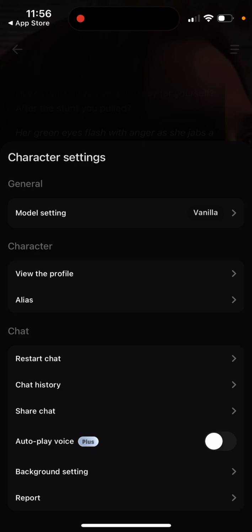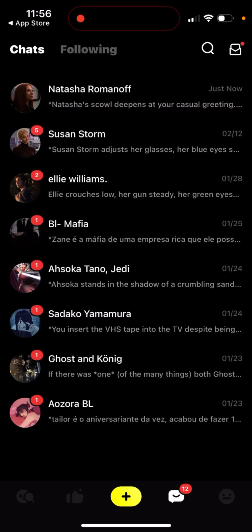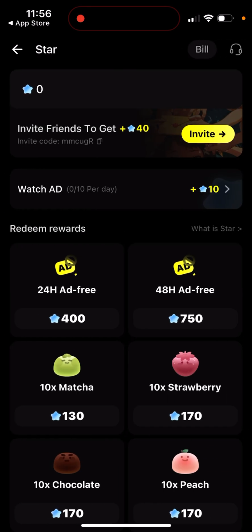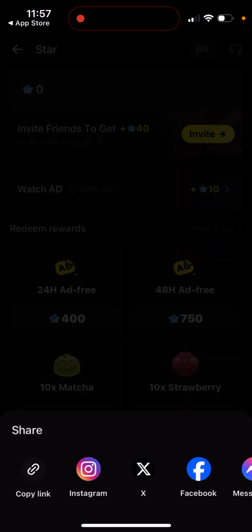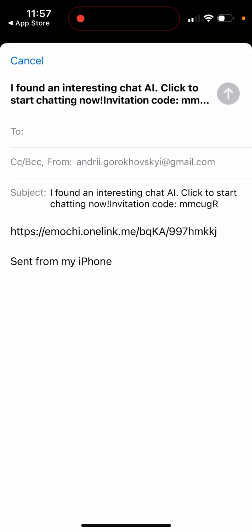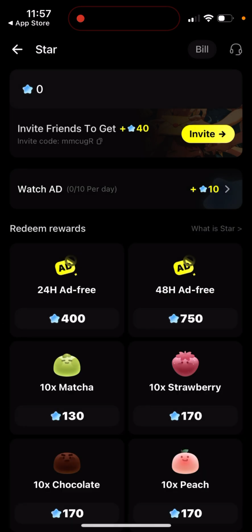Autoplay voice, background setting, chat history. So yeah, and then you have chats. A lot of bots are messaging you, and then there are stars. So you can invite friends to get stars. So you can just do that. So your invite code. So feel free to use my invitation code. So this is to get more free stars. You can also just watch an ad in here.